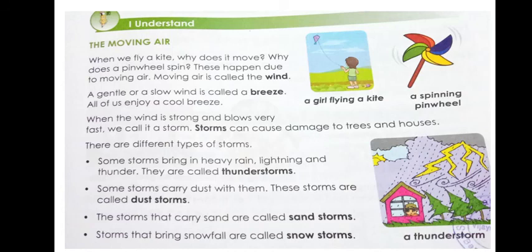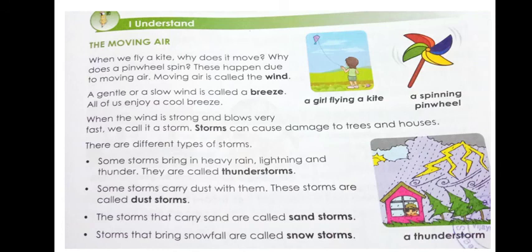When the wind is very strong and the speed of that wind is very fast, it is called a storm. Storms can cause damage to trees and houses. Okay, children, it can make trees uprooted, it can break the houses, windows, doors and road lights, everything.